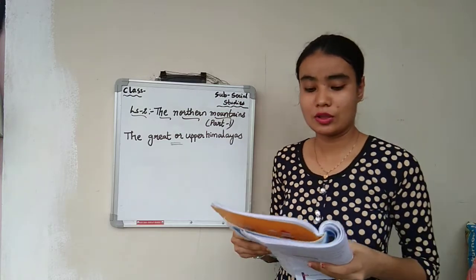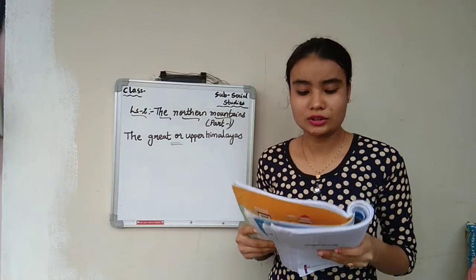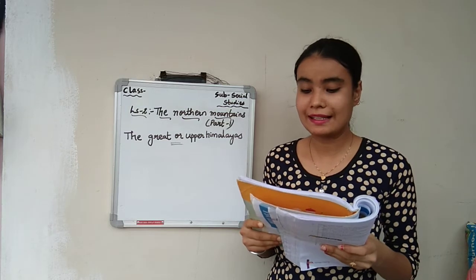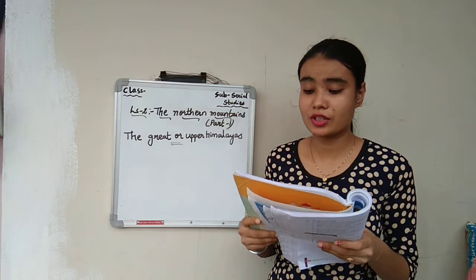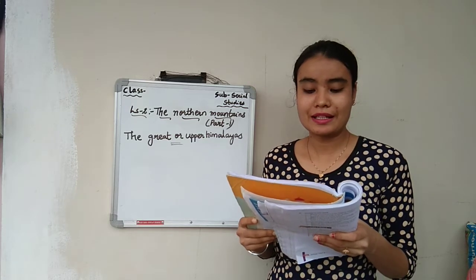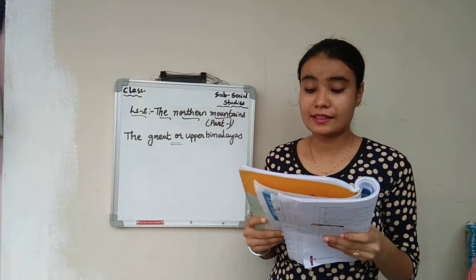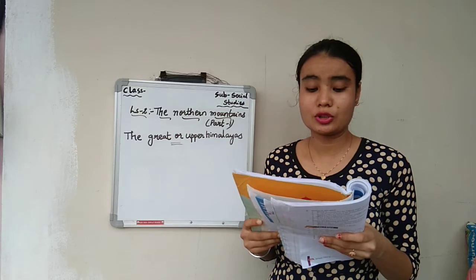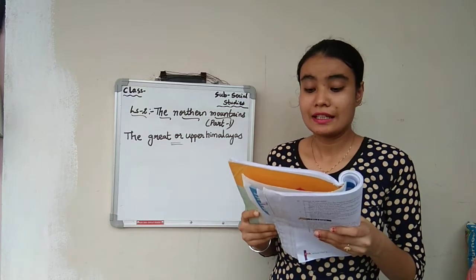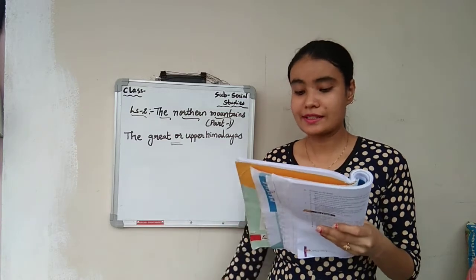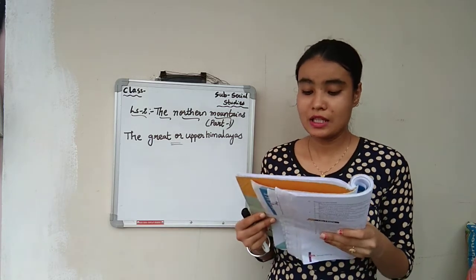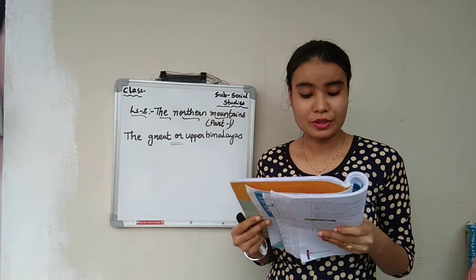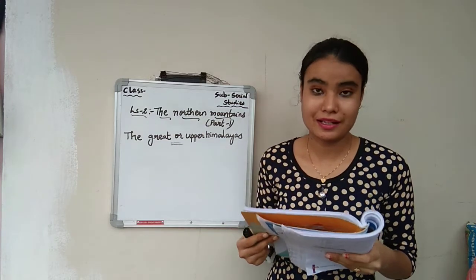So the northern mountains include the Himalaya and the Karakoram mountain ranges. The Himalaya is the highest mountain range in the world. The word Himalayas means abode of ice. It extends from Kashmir in the north to Arunachal Pradesh in the east. It looks like an arc. The states of Jammu and Kashmir, Himachal Pradesh, Uttarakhand, Sikkim, the northern parts of West Bengal and the eastern states lie in the Himalayan region.